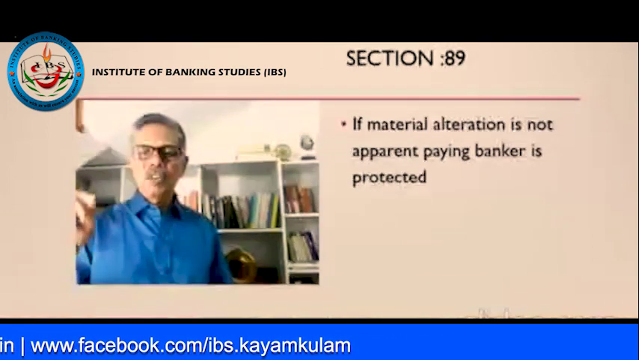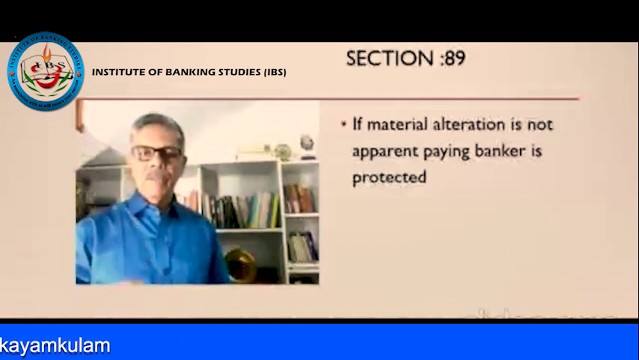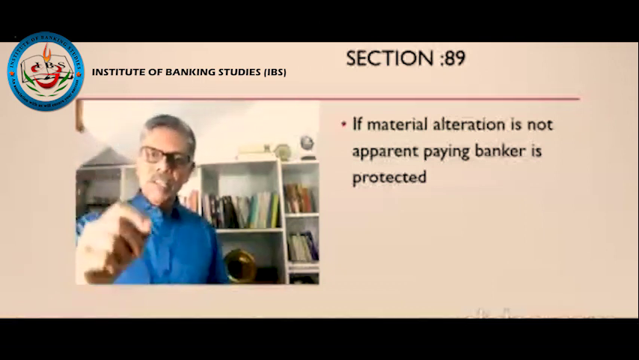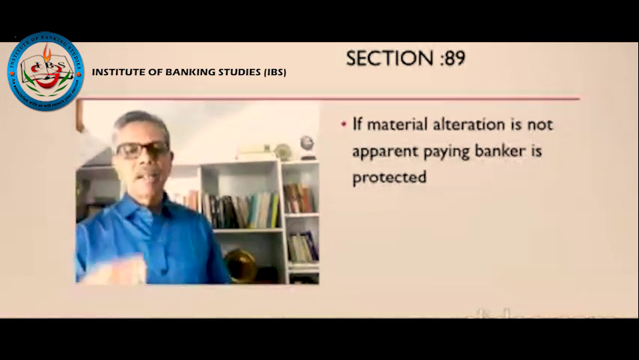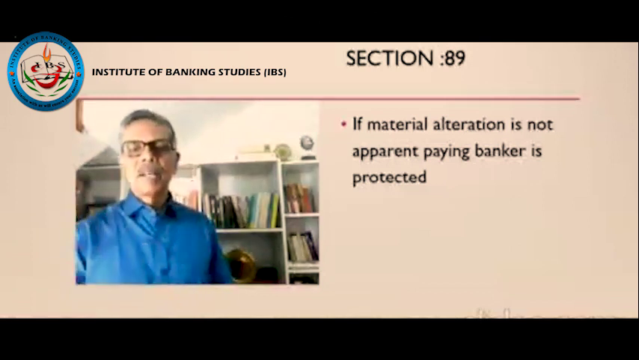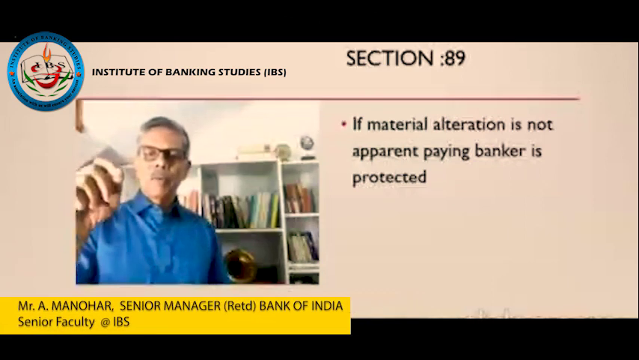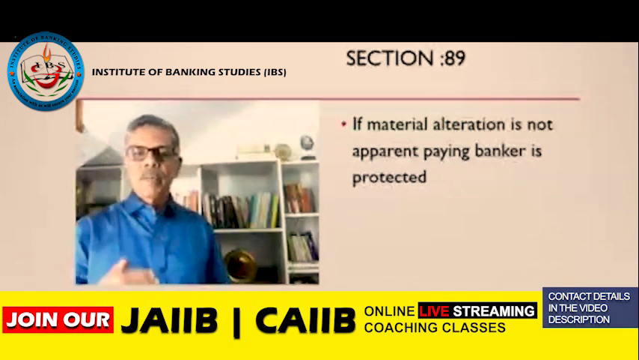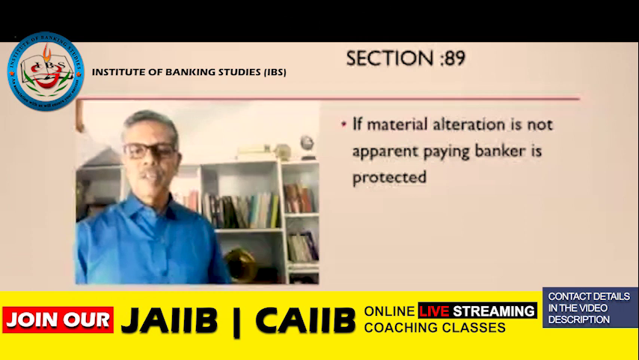Section 89. If material alteration is not apparent, the paying banker is protected. That means there could be an alteration on the face of the check, but it is altered in such a way that the banker cannot make it out. If we go by the apparent tenor, the banker will not understand. If the alteration is of that category, then the banker will get protection under section 89. If a check is altered, say 1,000 rupees as 10,000, and the banker at first sight cannot make it out, even if the bank pays 10,000, the bank is protected. That is what this section means.